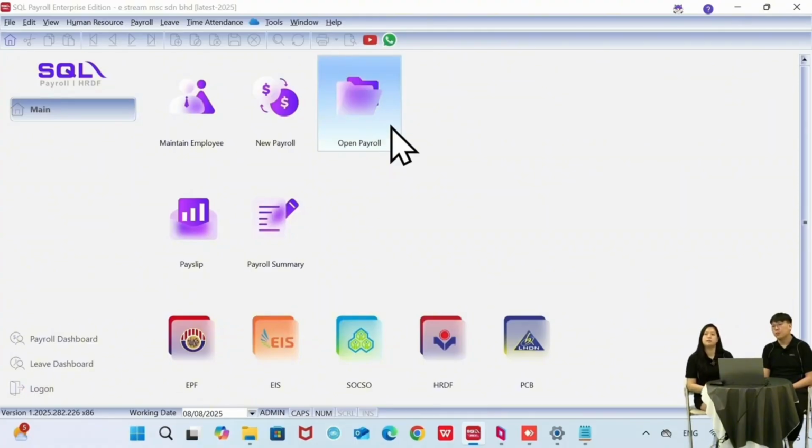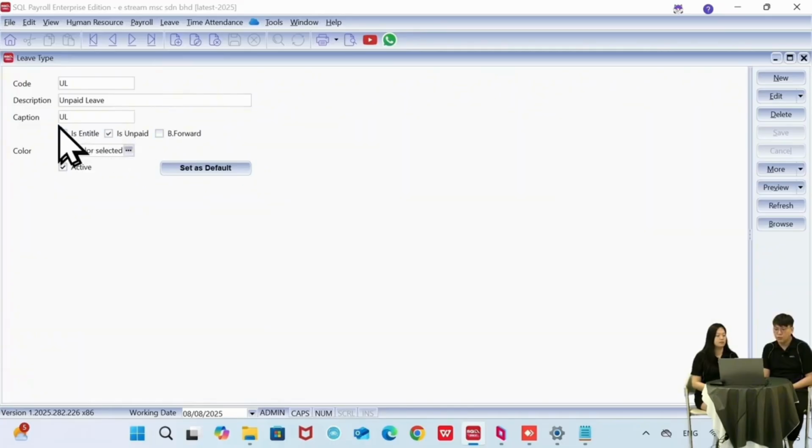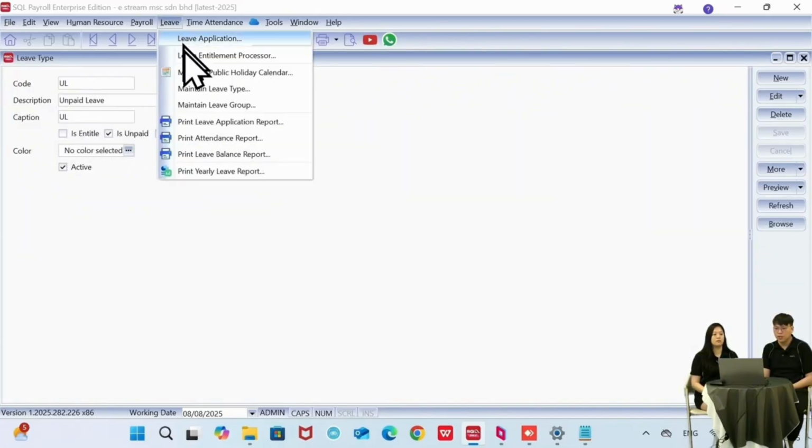Okay, for the second one, will the balance of AL also auto bring forward to next year? Yes. For this one, just now we went to the leave type here. If you tick the bring forward option here, when next year comes, you run the leave entitlement processor, and then the leave will be brought forward to next year, and we'll show inside also.